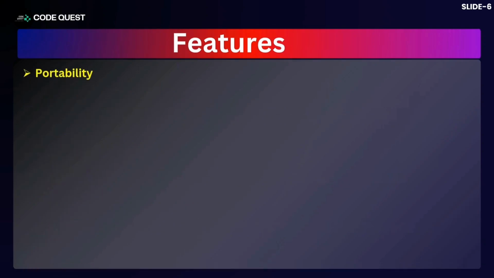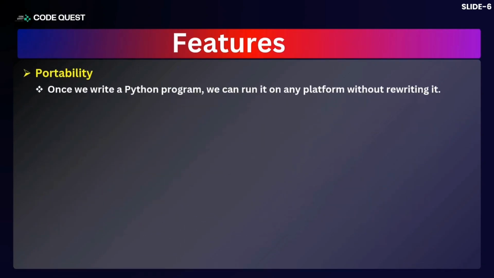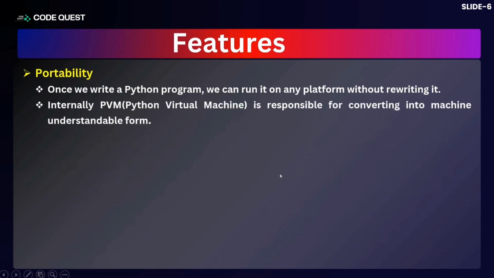Coming to the next feature, portability. We understand portability is nothing but moving something from one place to another. But how is Python related to moving from one place to another? Here we say it is the platform, and platform is nothing but the operating system. If you write a Python program in one operating system, we can take it and run it in another operating system without rewriting it. That's what makes it portable. Internally, there is a machine called the PVM, or Python Virtual Machine, which is responsible for converting our high-level Python code into machine understandable format.